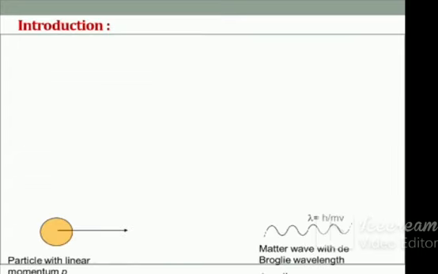Now we are going to introduce the matter wave. In quantum theory of radiation, matter and wave are two different terms having different natures. A particle can be specified by its mass, velocity, momentum, and energy.